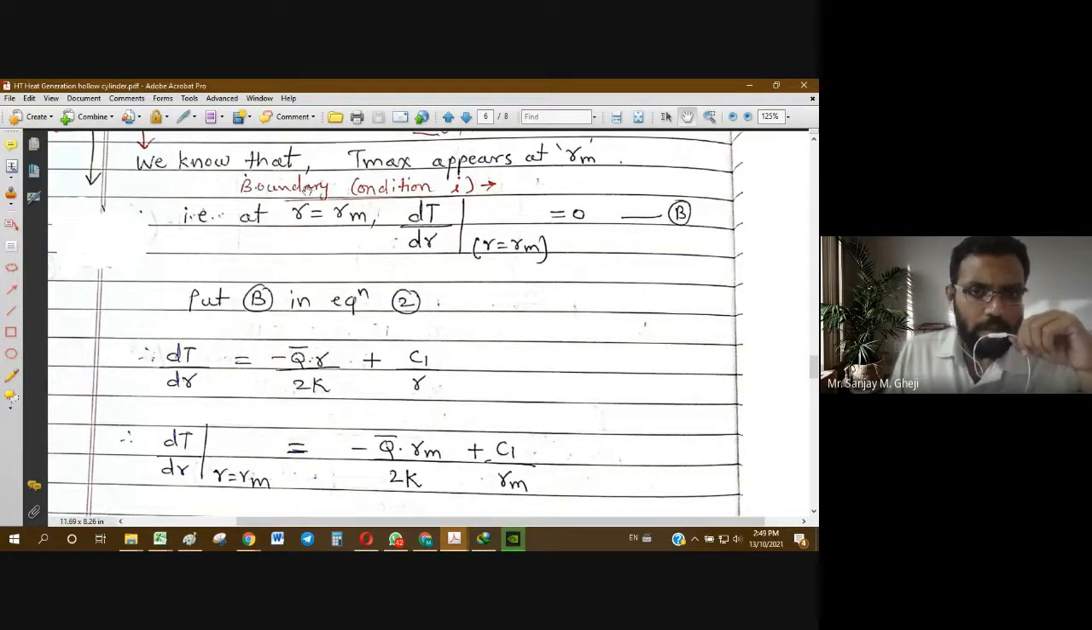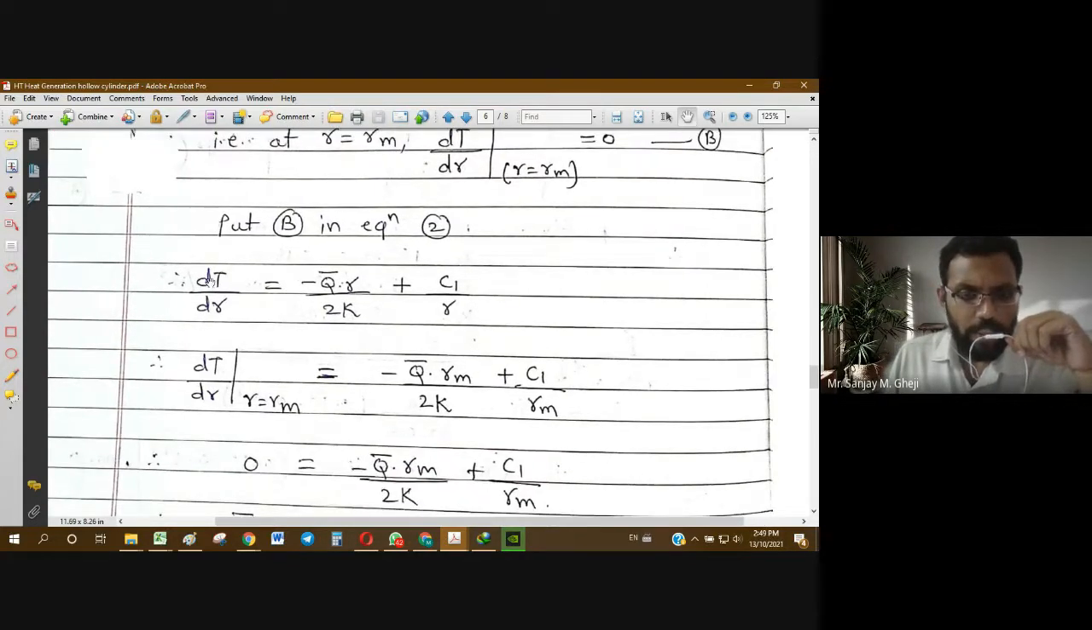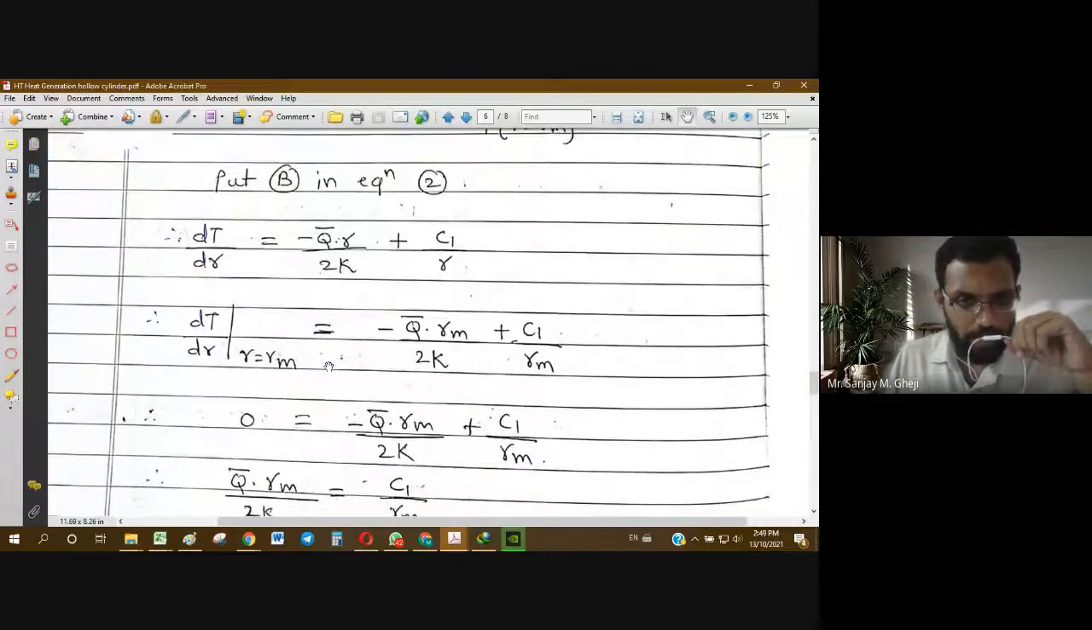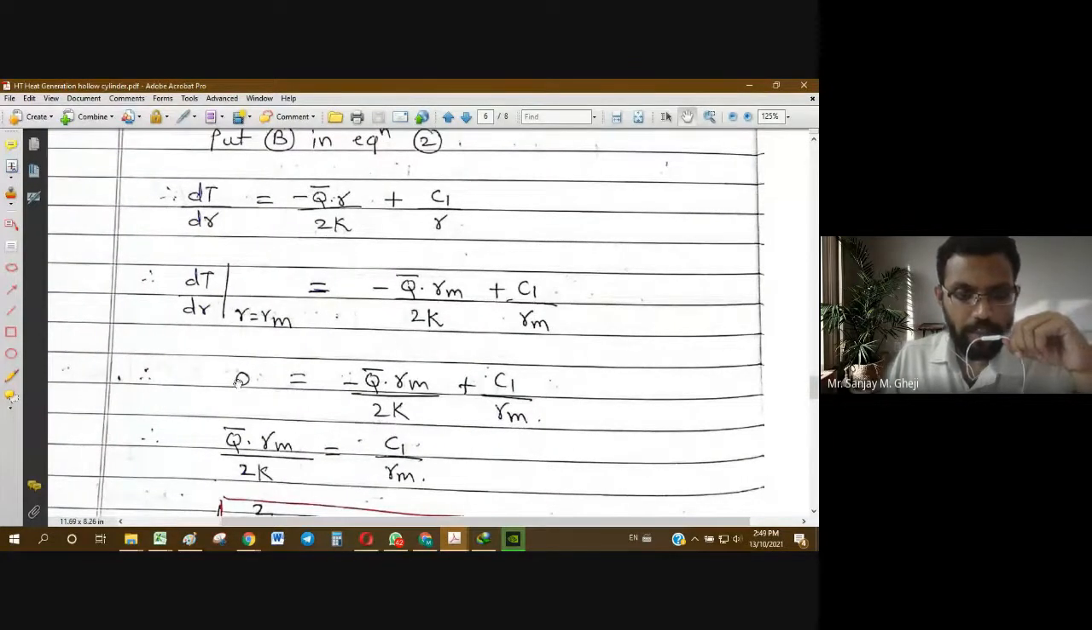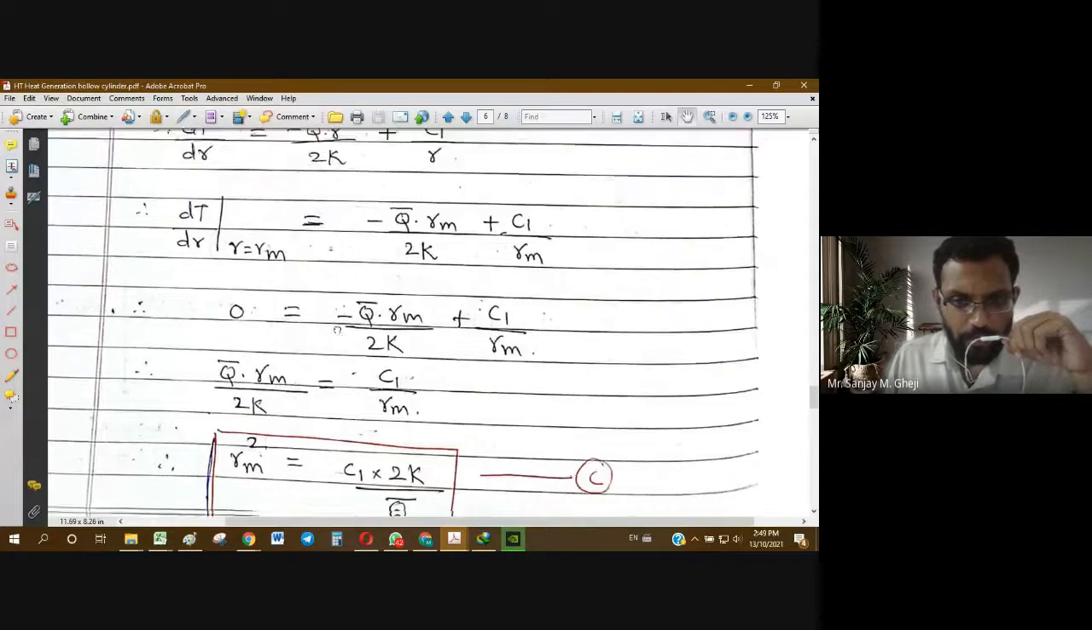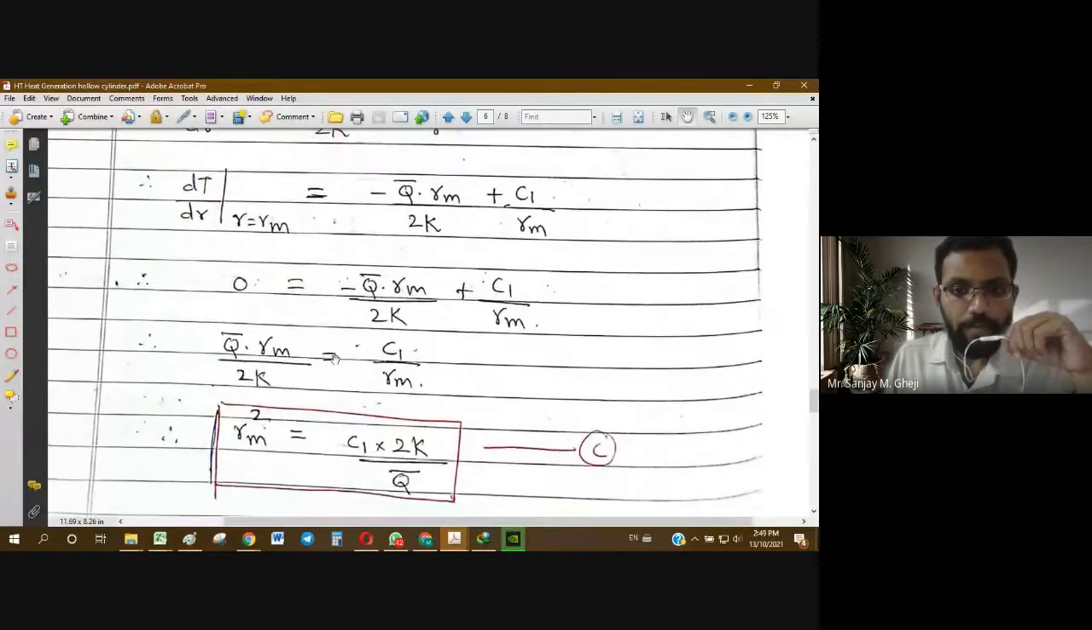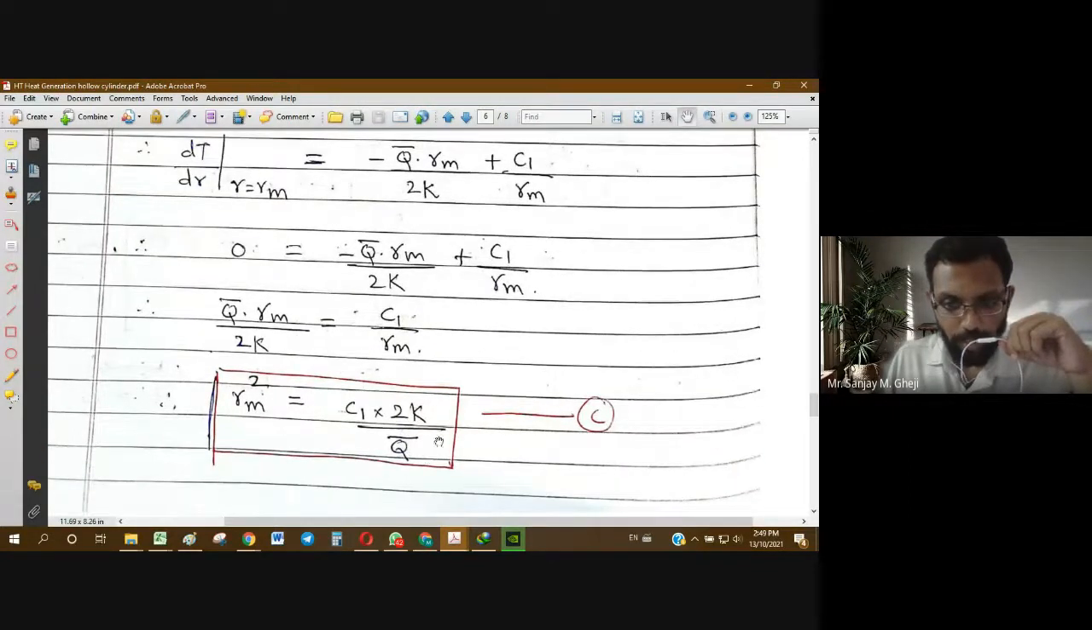Now we know that maximum temperature appears at the Rm, and for this the condition is dT by dr at Rm equal to 0. So from the derivation itself we can write dT by dr equal to minus q bar r upon 2k plus C1 upon r. The left hand side is 0. So from this we get Rm. We get this equation, that is Rm square equal to C1 into 2k upon q bar.